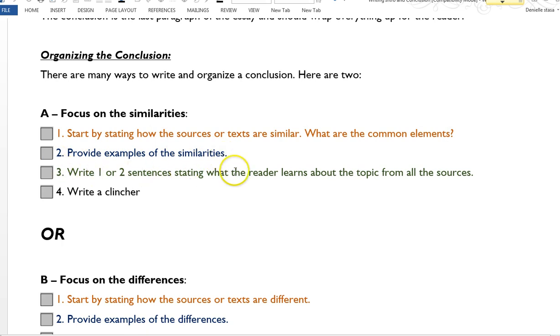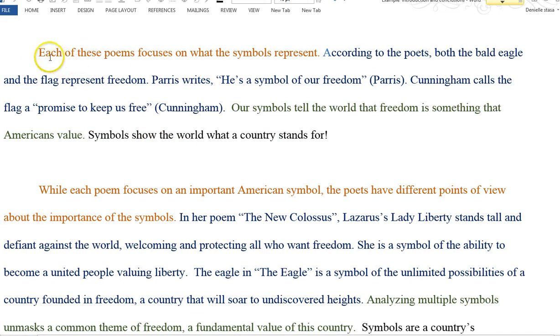You want to write 1 to 2 sentences stating what the reader learns about symbolism from the two sources, and then write a clincher. So an example of that is here. So each of these poems focuses on what symbols represent. So that's how they're similar. They focus on what symbols represent.